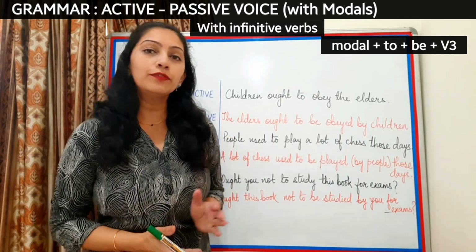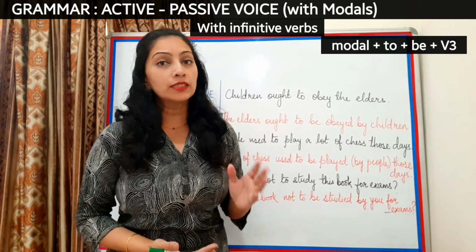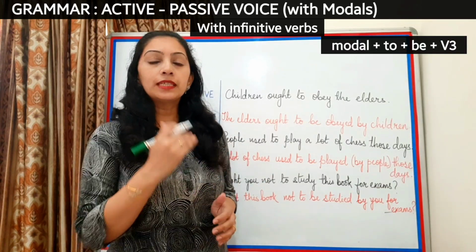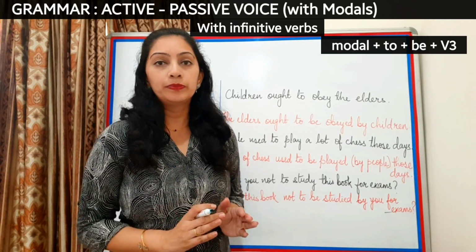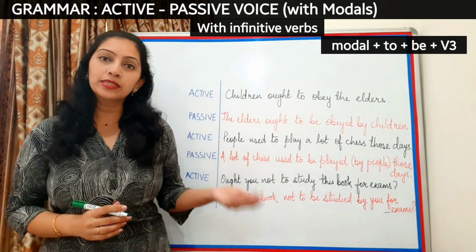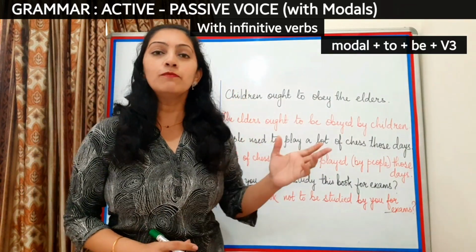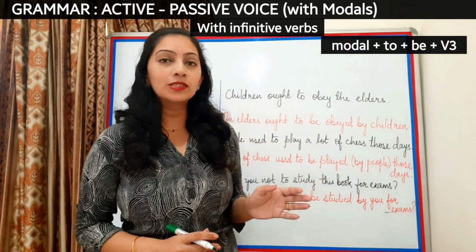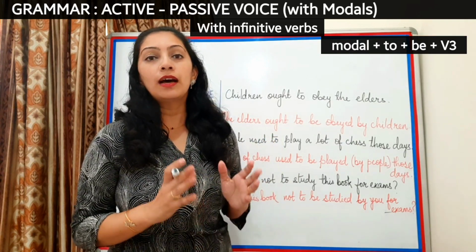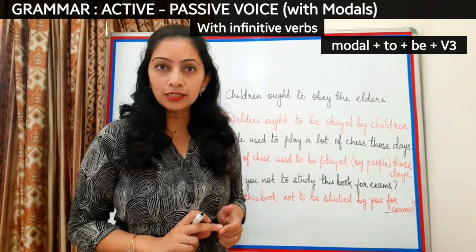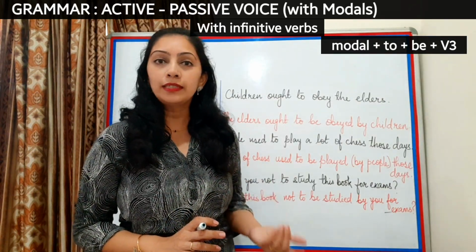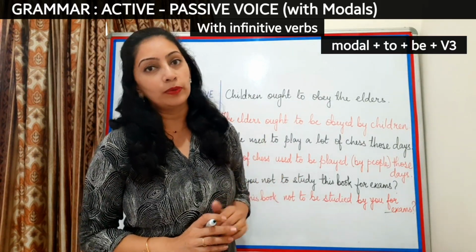Now coming to infinitive verbs. First of all, let's know what they are. If a verb in its base form is preceded by the preposition to, like to walk, to run, to play, to obey, to sleep, and in the same form it is used in a sentence, it is called the infinitive form of the verb. Now these verbs are never changed as per the subject, whether the singularity or plurality of the subject, or as per the tense.